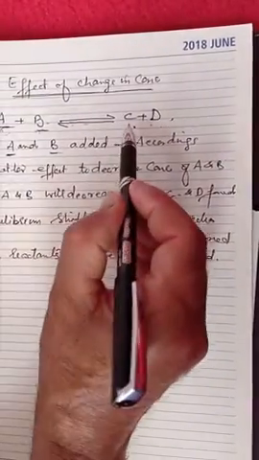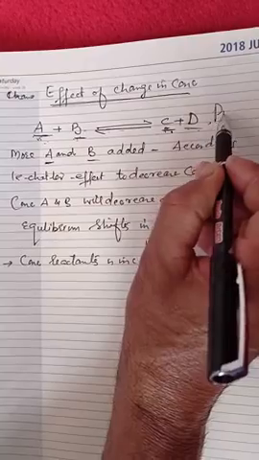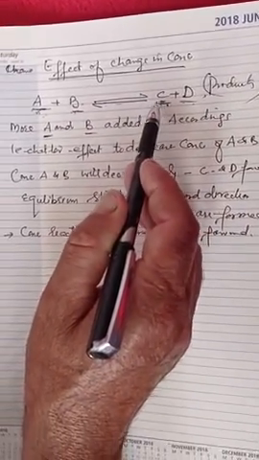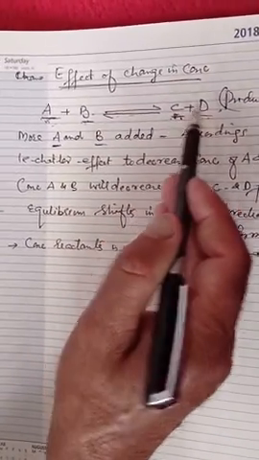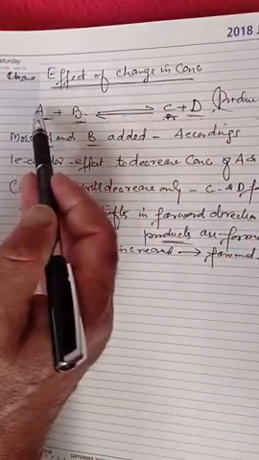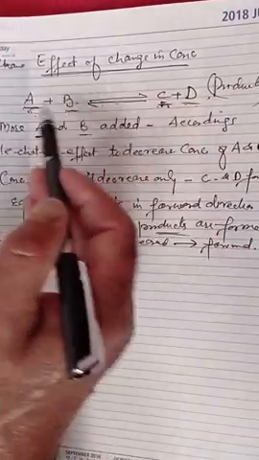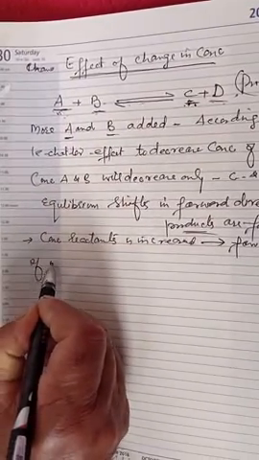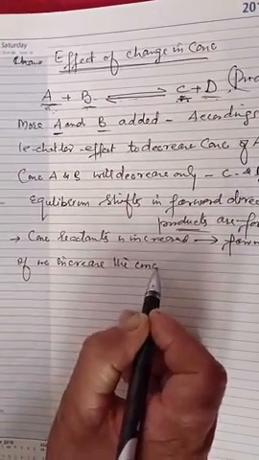Now again, if we add C and D, the products, if we increase the concentration of C and D, we bring C and D and add to this system. So according to Le Chatelier's principle, the effect will be to decrease the concentration of C and D. That means the reaction will take place in the backward direction. C and D will decrease only when A and B are formed. That equilibrium will shift in the backward direction. So if we increase the concentration of products, C and D.